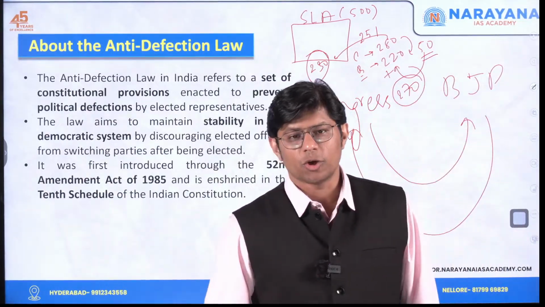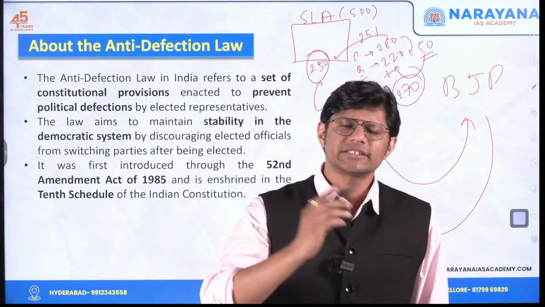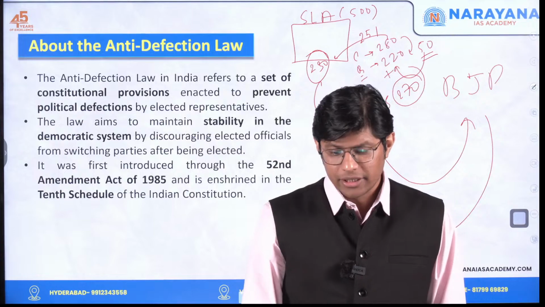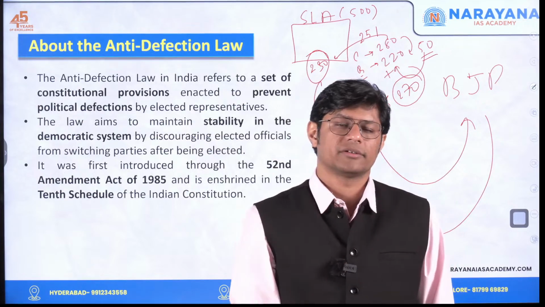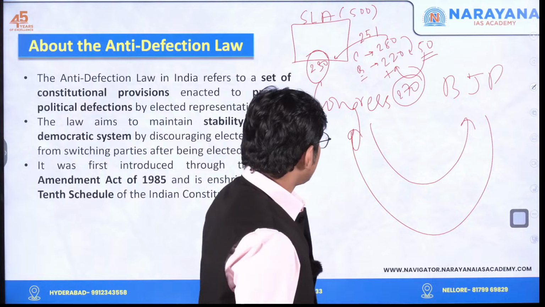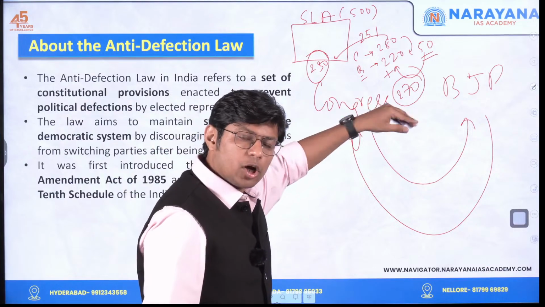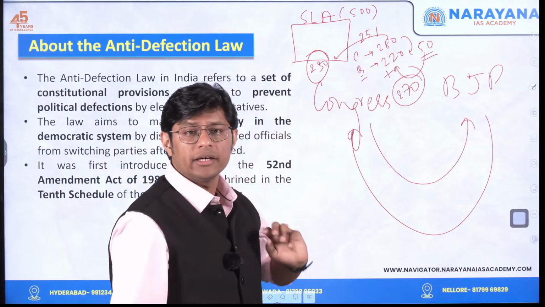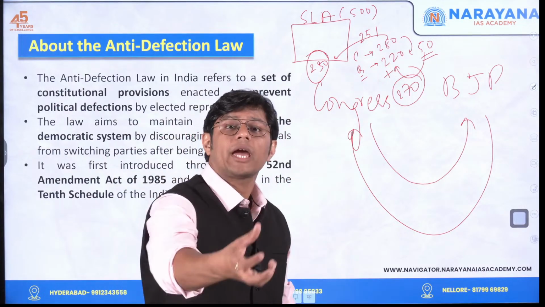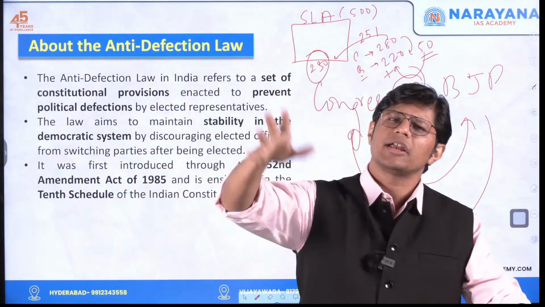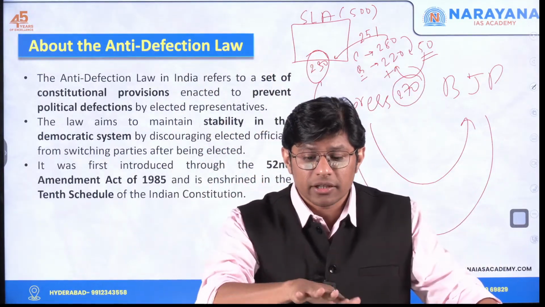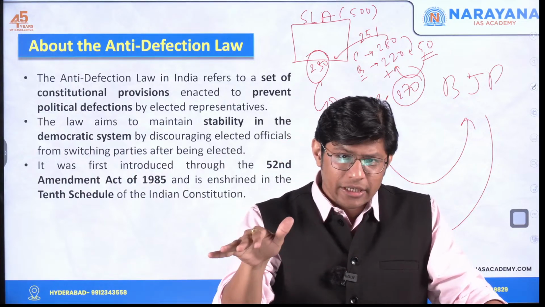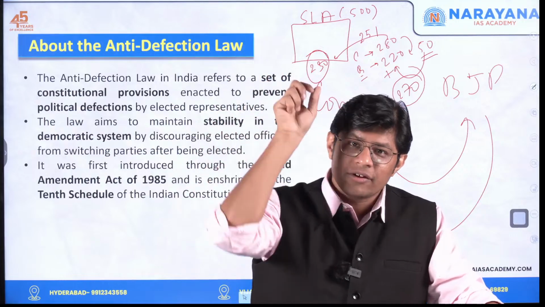Which means the opposition political parties will always strive to lure, that is attract or bribe, the members of the government. Now here the Congress government is gone, BJP government comes to power. Now let's say again after 1 year, the Congress will try to bribe the members of BJP. This goes on and on, which means there is no stability in the government. And if there is no stability, no foreign company will invest in your country.